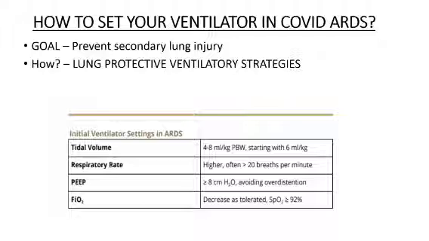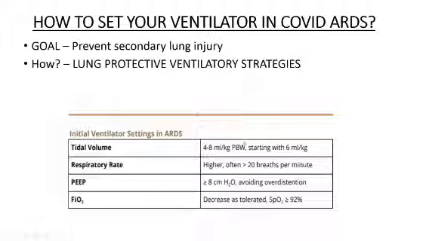So now coming to COVID ARDS. My goal is to prevent secondary lung injury. My patient already has a hemorrhagic, boggy, edematous lung. I don't want to injure the lung further. So how can we do it? The term is lung protective ventilatory strategies.